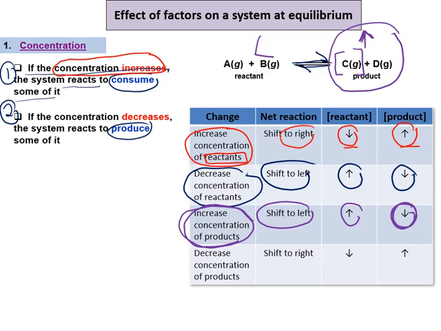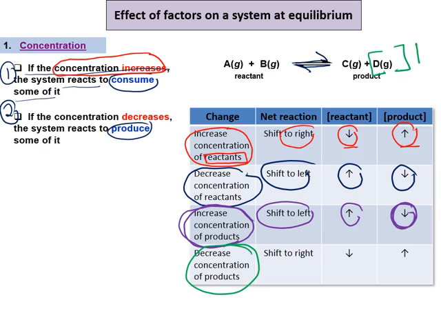Kita masih lagi disturb on part of the concentration, but this time concentration of the product is decreased. Kita kurangkan kepekatan produk kita. So, sama ada C atau D, tak kisahlah mana-mana. Contoh saya ambil concentration of D is decreased. So, what happens? On the right side awak ni, kepekatan dah berkurang. So, sistem mesti akan tingkatkan semula kepekatan tersebut. Betul? The system will increase the concentration of the product.